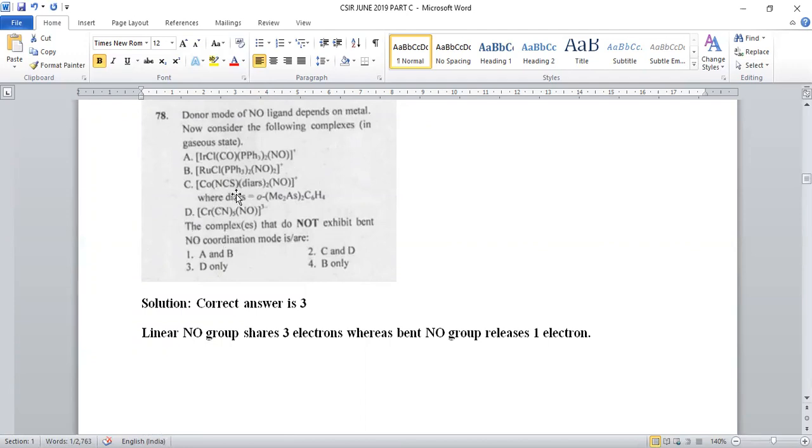When we are taking cobalt, NCS, thiocyanate, diars taken twice, NO positive. Diars stands for ortho-dimethylarsino C6H4. So a central phenyl will be there, 2 sides arsenic will be there, and arsenic also is bonded to these 2 methyl groups.